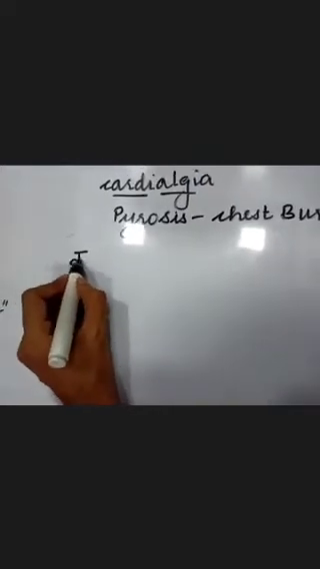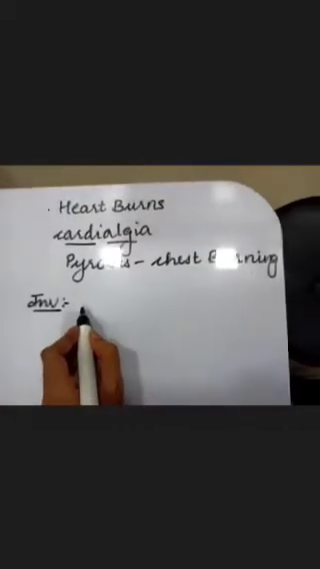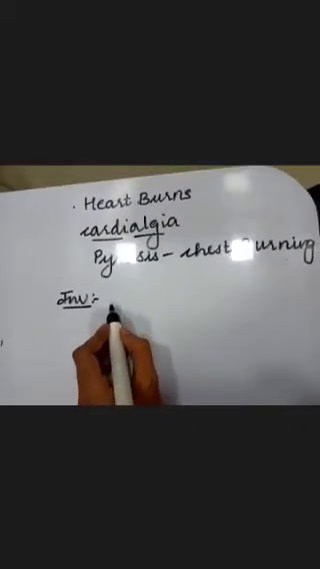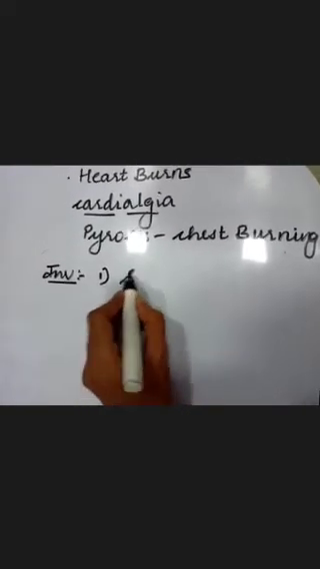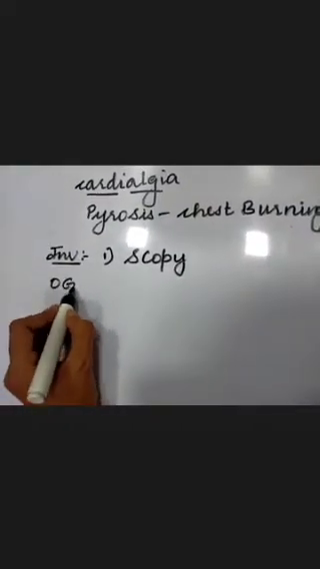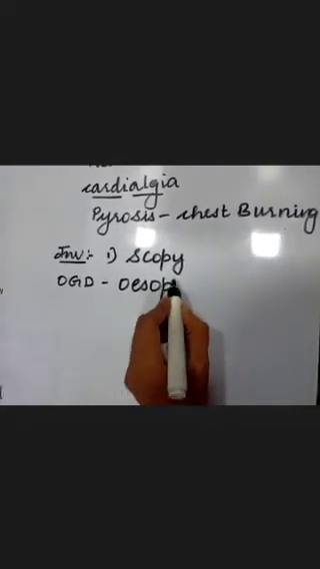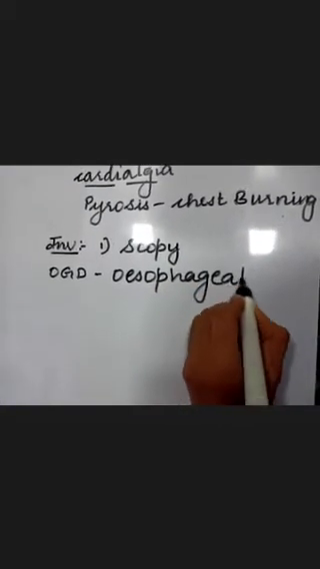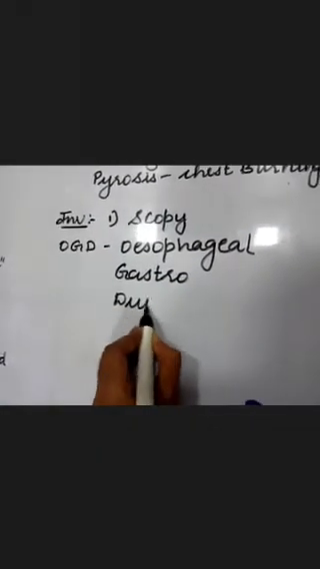Now, what do we do in order to control this? Investigations for finding out acidity, usually on a clinical basis, we don't need any investigation. From the set of signs and symptoms, we can usually pick it up. But if given a choice, endoscopy, or in short scopy, the full form is OGD scopy, that is esophageal gastroduodenoscopy.